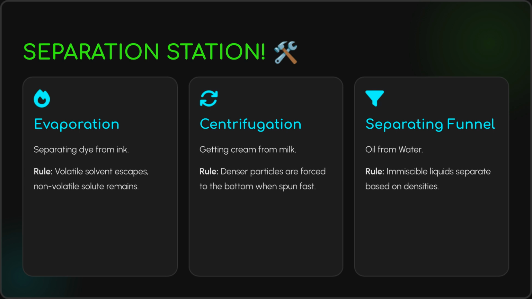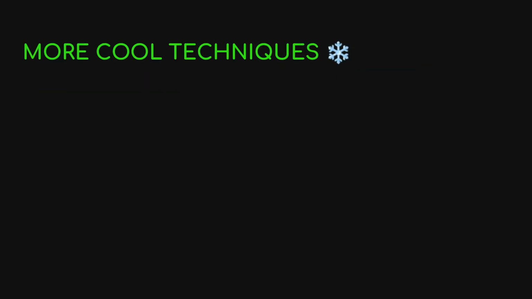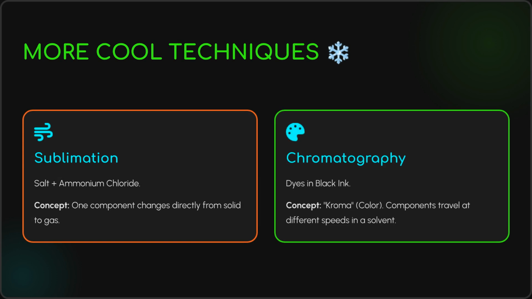Evaporation separates dye from ink, leaving the non-volatile solute behind. Centrifugation, like getting cream from milk, forces denser particles to the bottom. A separating funnel separates immiscible liquids based on densities, such as oil from water. Additional cool techniques include sublimation and chromatography.